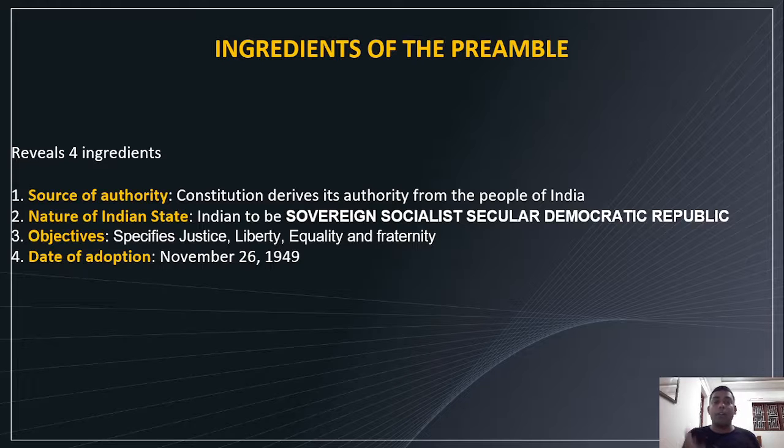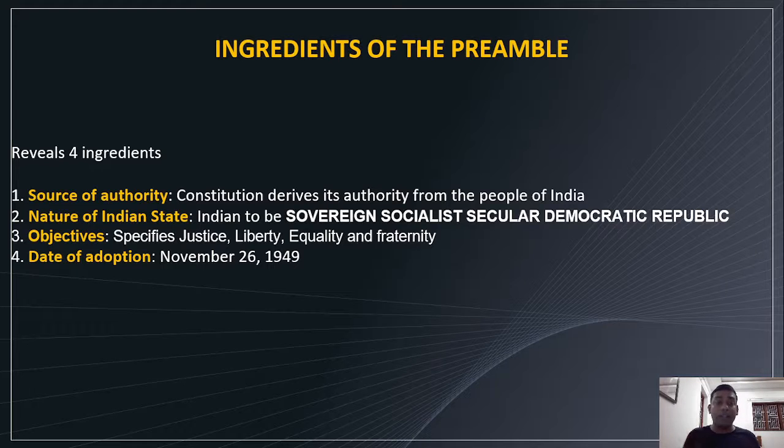The Constitution derives its authority from the people of India. We the people of India, that's what it starts with.